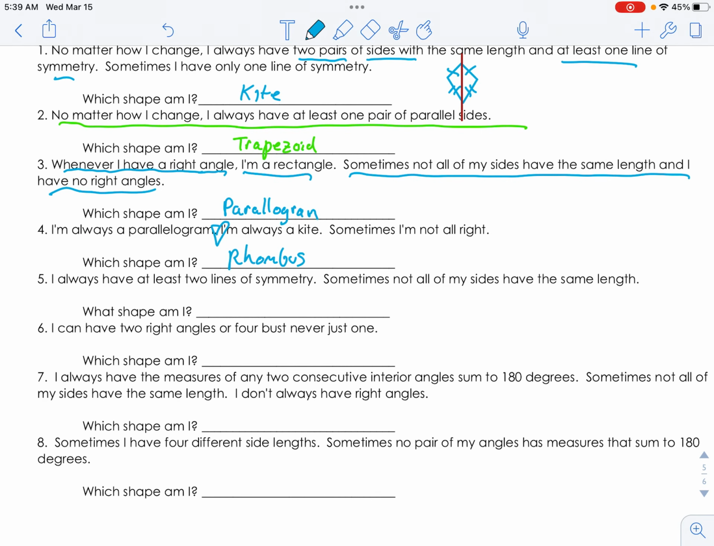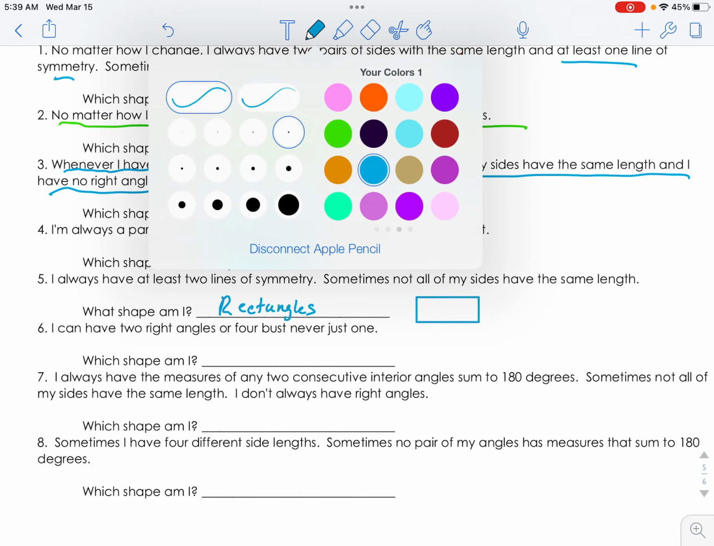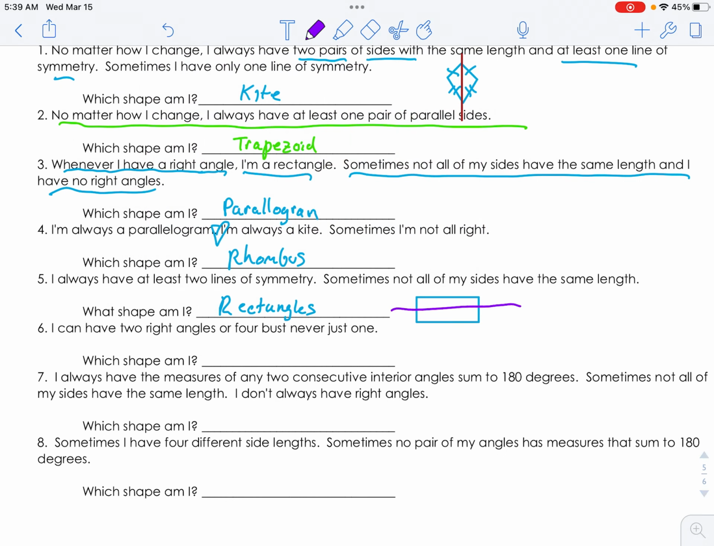I always have at least two lines of symmetry. Sometimes not all my sides have the same length. This is the rectangle. Why is it the rectangle? If I draw a quick one, I'm not going to label it too in depth. What's the line of symmetry? Boom, you could fold it here. Boom, you could fold it there.